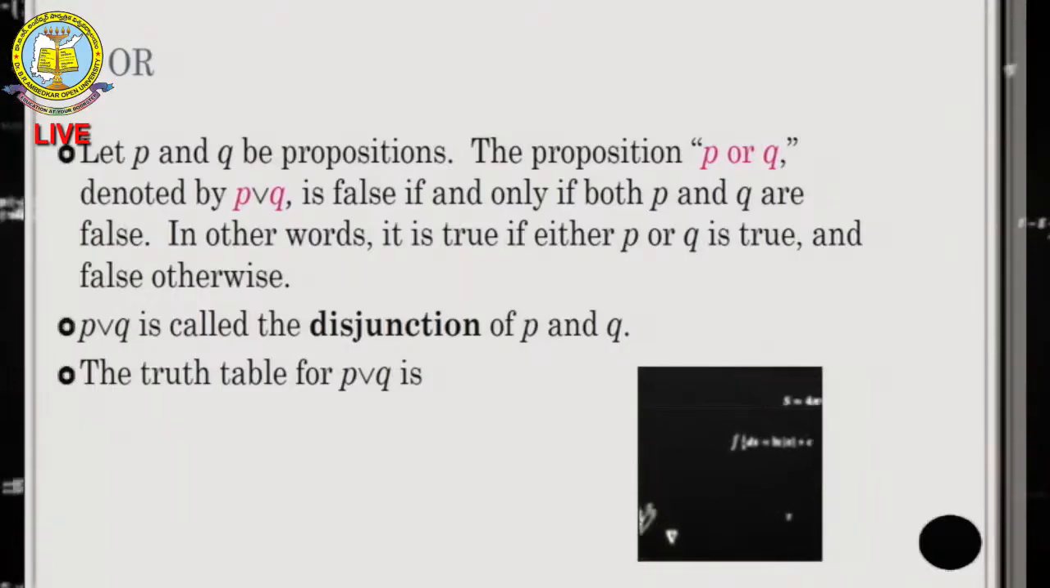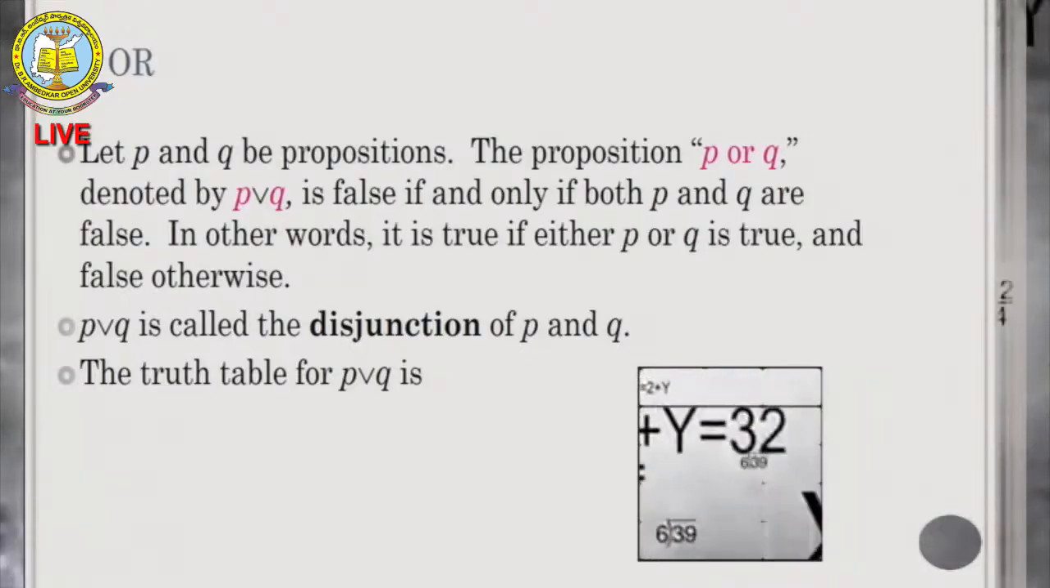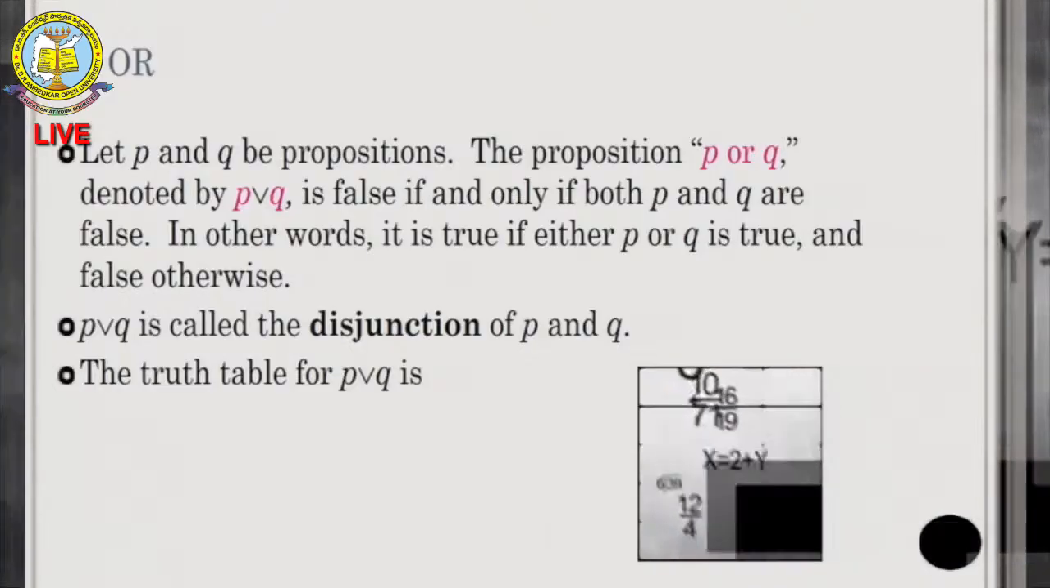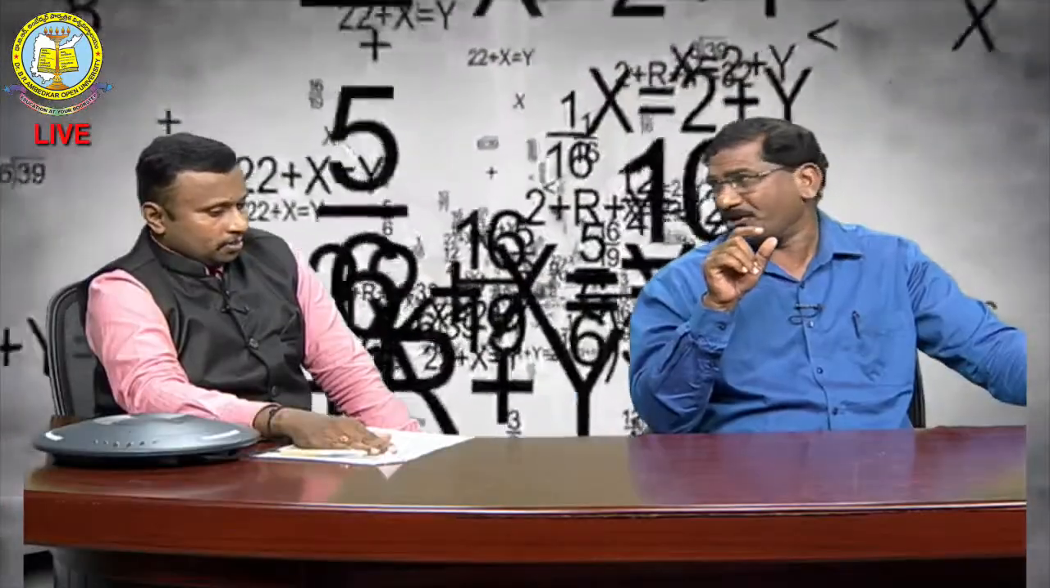Anyone will do, and we can get success. So in the truth table, true and false is true, false and true is also true, and false and false is false. Both are false, then only false. If at least one is true, then we can say it is true. That statement is called an OR proposition. We are using the OR operator, P OR Q.